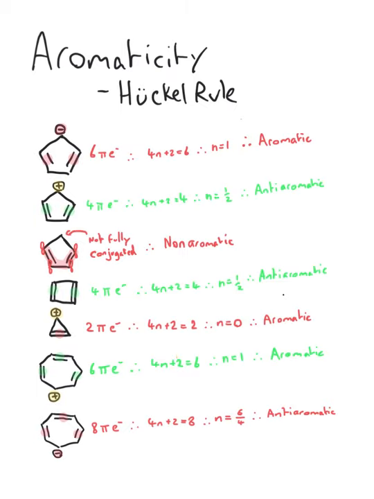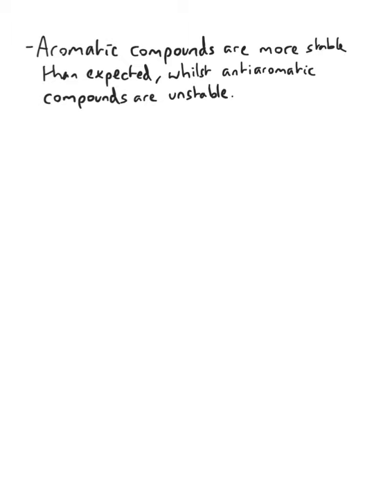And here are the answers. Aromatic compounds are inherently stable because of this resonance stabilization, whilst anti-aromatic compounds are very unstable, and if you have an anti-aromatic compound, it is unlikely to exist in nature.